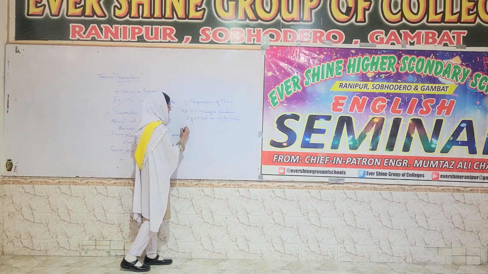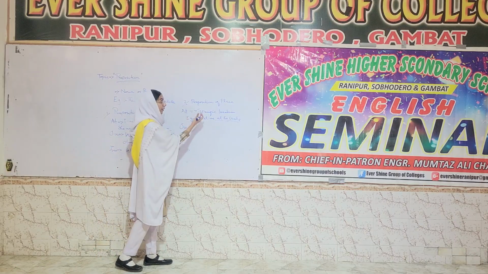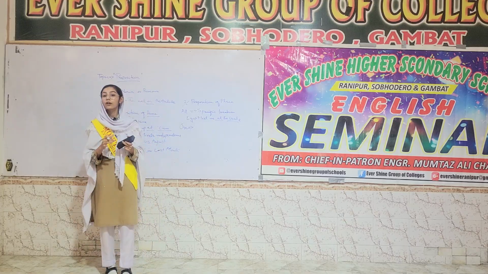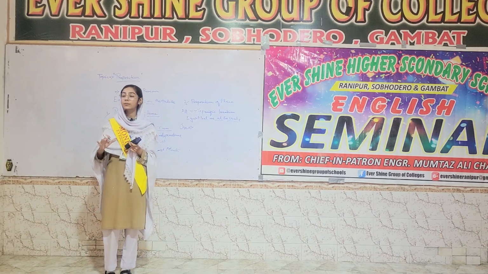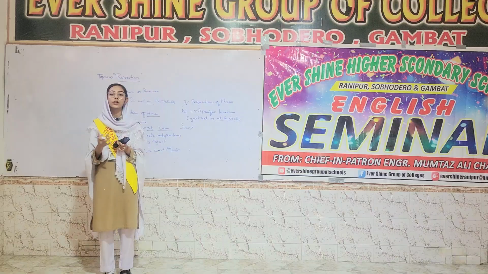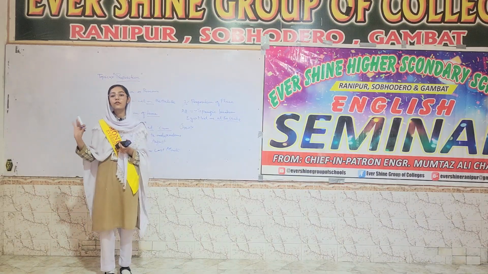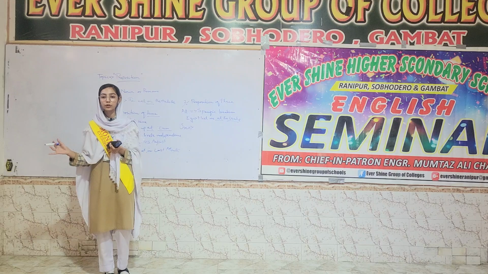And now coming on to the preposition on. In preposition of place, it is used for a flat surface. When we say something is on the surface of another thing, we use the preposition on. Like the picture on the wall. The wall is a flat surface, that's why we use the preposition on.